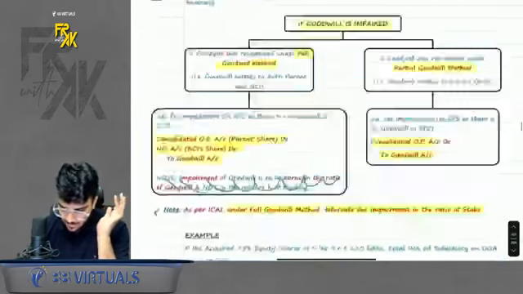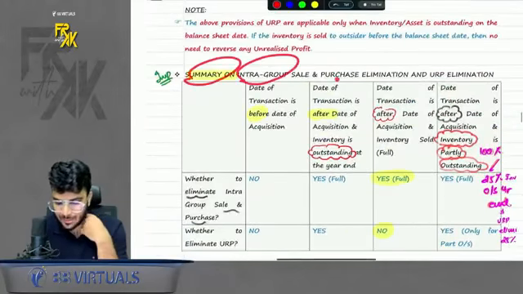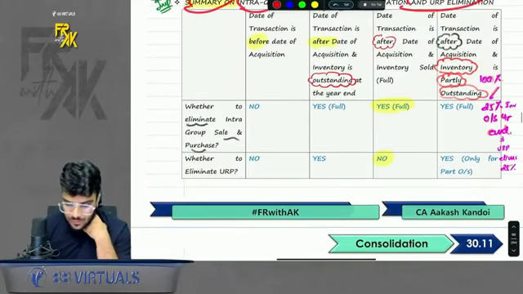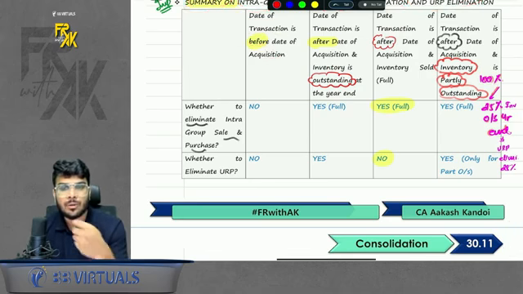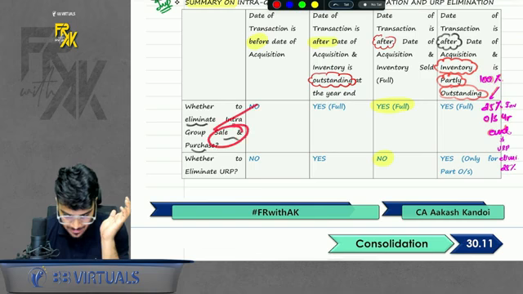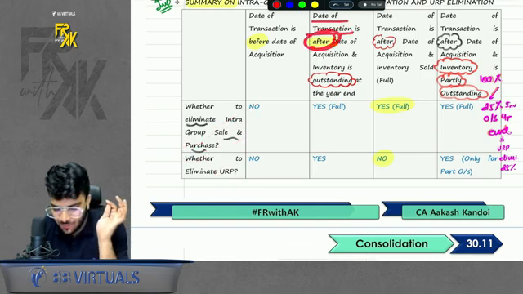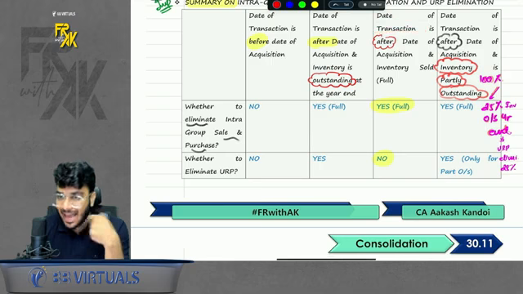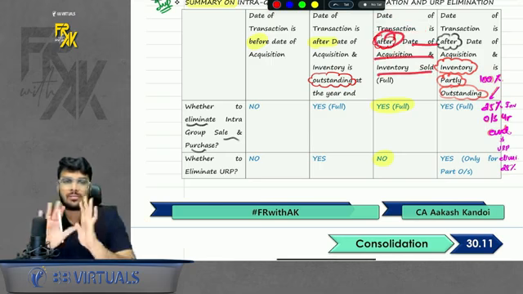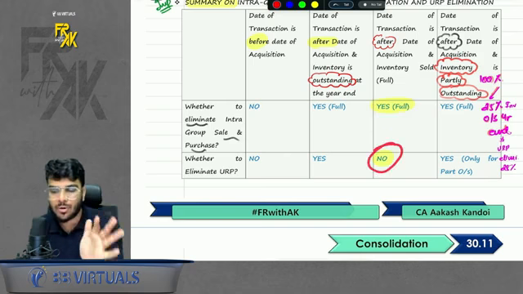So for this, I guess we also had a summary. If you want, you can refer it here. Okay, summary on intra-group sale and purchase and elimination of URP. So if the date of transaction is before date of acquisition, we did the sale purchase before we were into a relationship. So don't eliminate the sales purchase and don't eliminate the URP also. But if the date of transaction is after date of acquisition and inventory is outstanding on year end, eliminate full sales purchase, eliminate full URP. Acha. If date of transaction is after date of acquisition, but inventory is not outstanding, inventory is sold to third party, sales purchase will get eliminated here, but URP won't get eliminated.